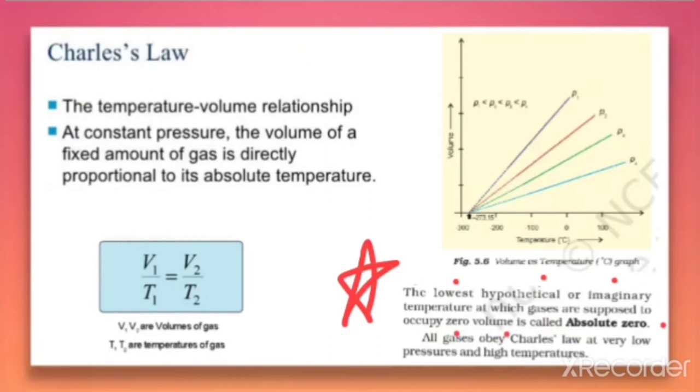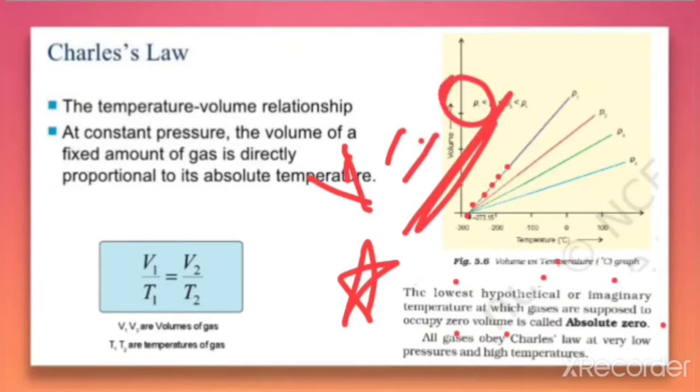In Charles' law we have explained that volume and temperature have a direct relation. When we make a plot between volume and temperature, we see a straight line, and when we keep decreasing the temperature and extend that plot in the graph, the line touches a point where the temperature is minus 273 degrees Celsius and the volume is 0.